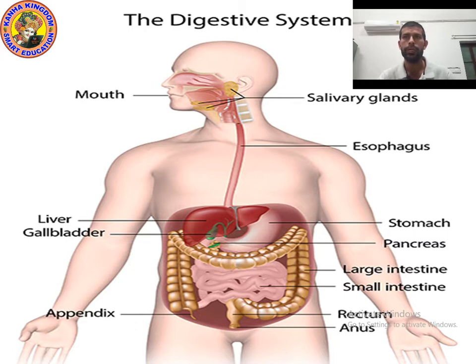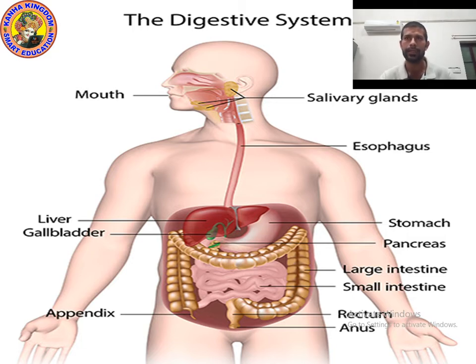So our body is made up of different organs. Can you see the picture of the next organs?